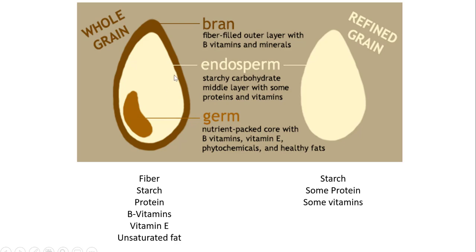The bran is the outer layer, and this is more of a protective covering that is a high source of fiber, and there's also some B vitamins and trace minerals. Foods that are whole grain or made from whole grain flours are a rich source of fiber, starch, protein, B vitamins, vitamin E, and unsaturated fats. The high fiber and protein helps slow down carbohydrate digestion and prevents blood glucose from spiking.